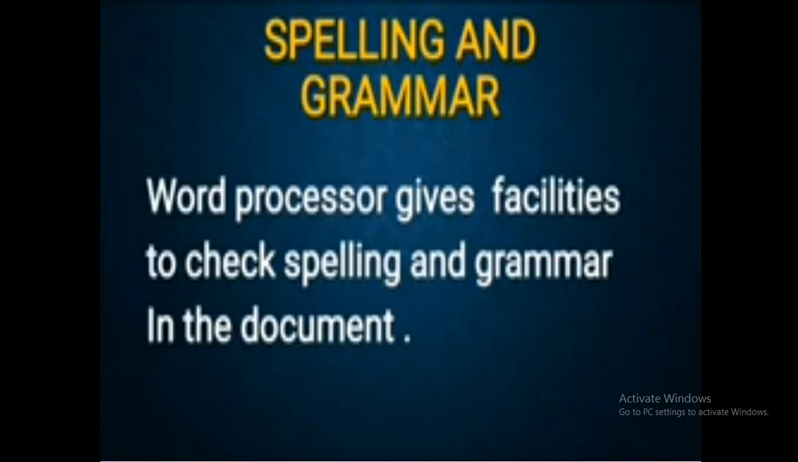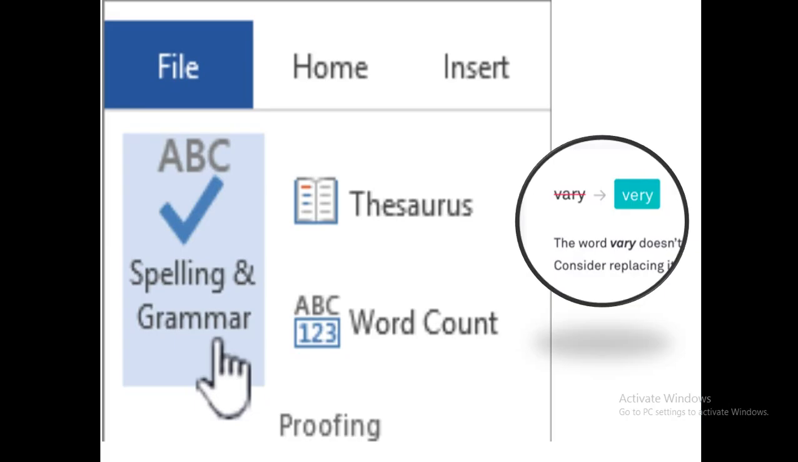Now the next feature is spelling and grammar. The word processor gives facilities to check spelling and grammar in the document. Students, on the File tab you will see the option for spelling and grammar. As you type, if the spelling is wrong, you will see a wavy line under the text. As you right click on it, it will show correct spellings related to your word. Just choose from it, then it will replace your incorrect spelling.